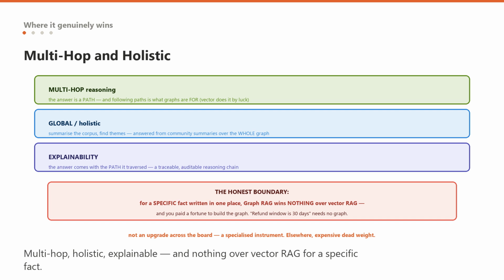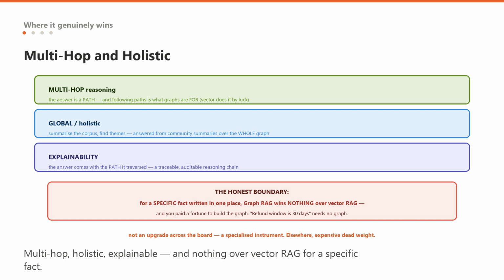Second, global and holistic questions. Summarize the whole corpus, find the recurring themes, identify the outliers across everything. Questions whose answer is a property of the entire collection. VectorRag structurally cannot do these, because it only ever sees the top few similar chunks. GraphRag answers them from community summaries built over the entire graph, so it genuinely reasons about the whole.